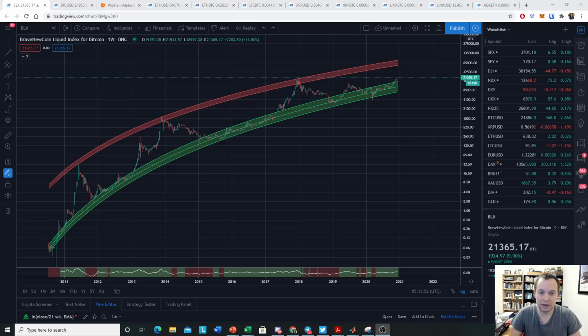Today we're going to talk about Bitcoin, and we're going to be looking to see how far overvalued we would need to get to reach the same level as we did back in 2019 with respect to overextension from the